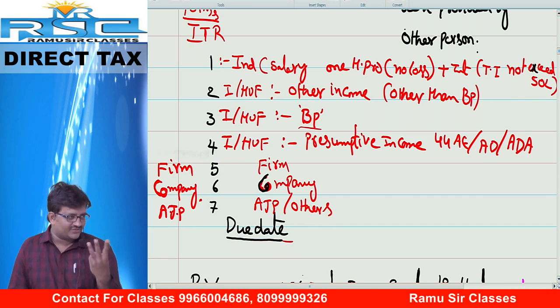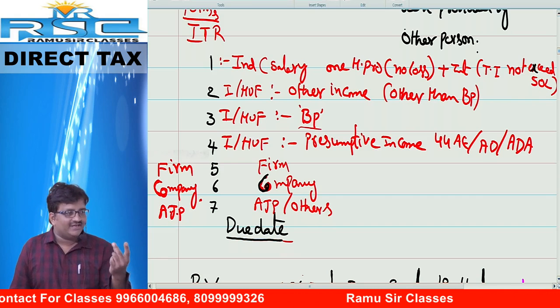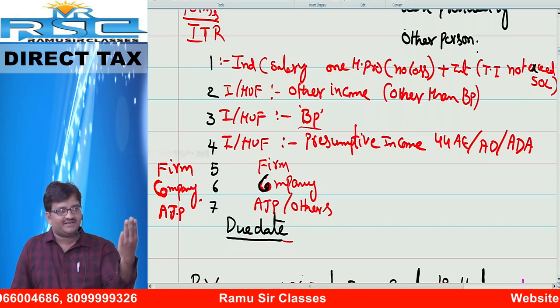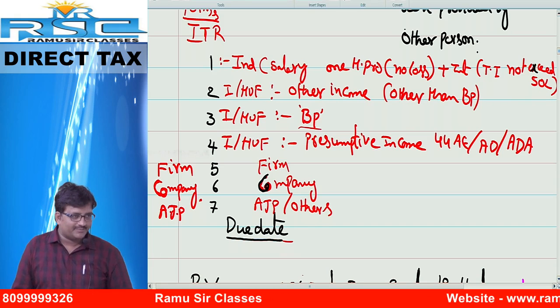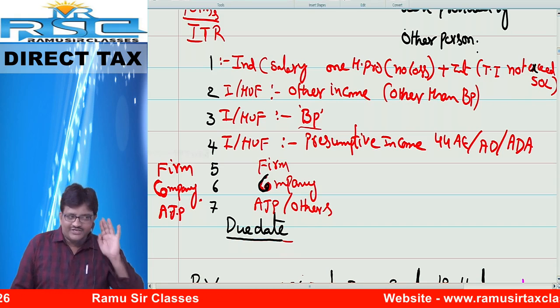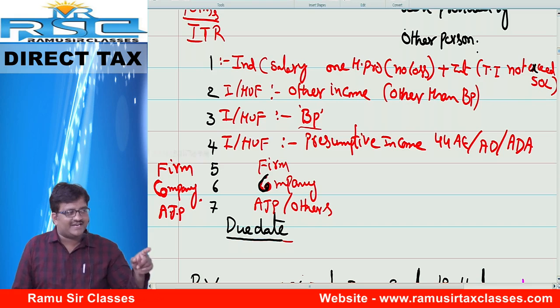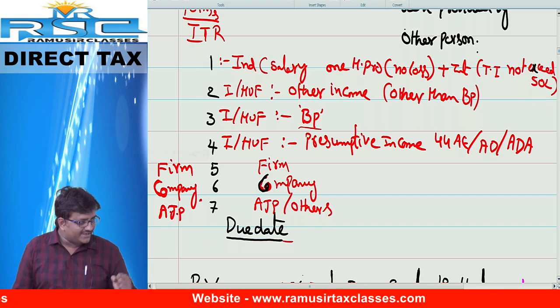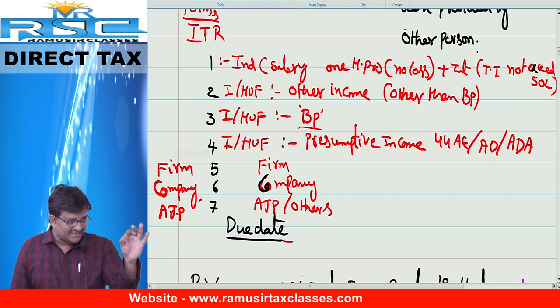Out of the 3, which one? Not 1, only 2. Madam, you have business or profession plus capital gain, so ITR number 3. You have business or profession plus capital gain plus other sources, also ITR number 3. When you hear business or profession, you can automatically say ITR number 3. Sir, you have only capital gain, so ITR number 2. I will explain it one point at a time.